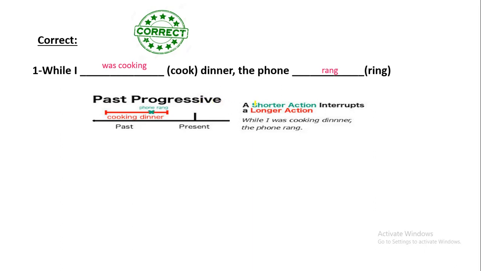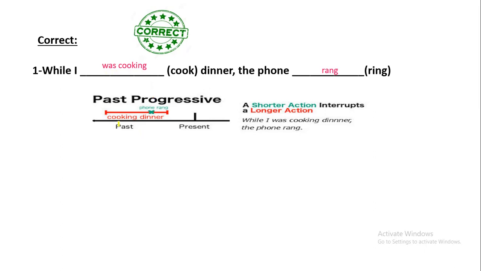In this sentence we are talking about a shorter action, حدث أقصر, that interrupts, يقاطع, a longer action. So rang here, which is the shorter one, interrupts the longer one, which is was cooking.